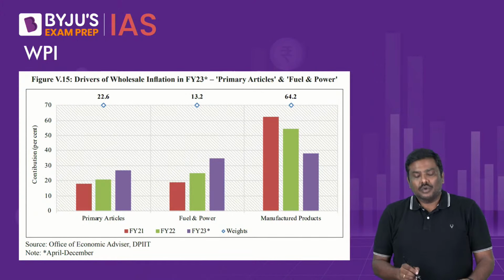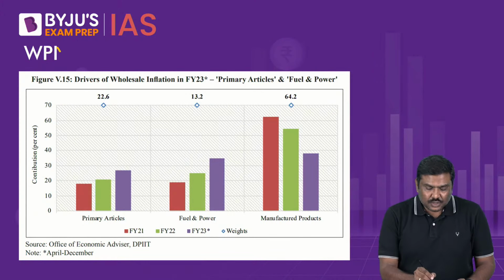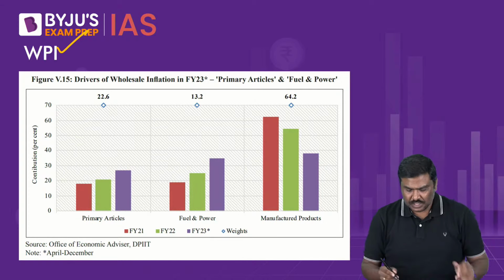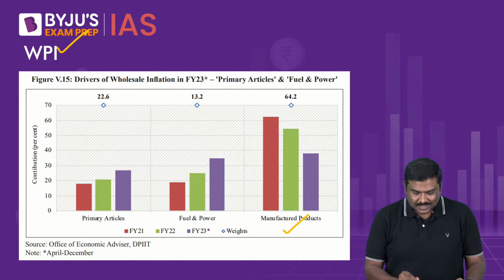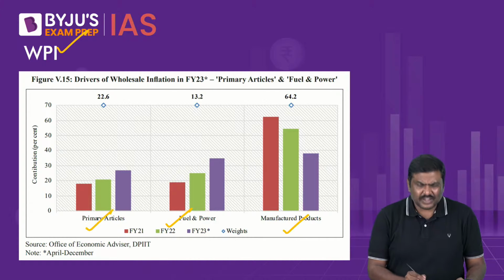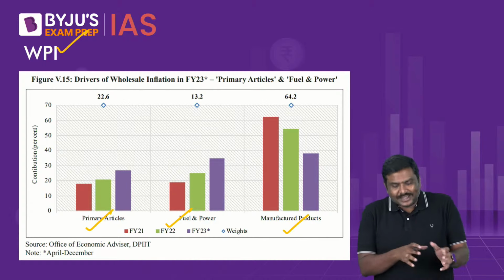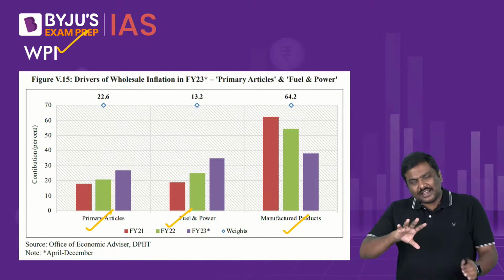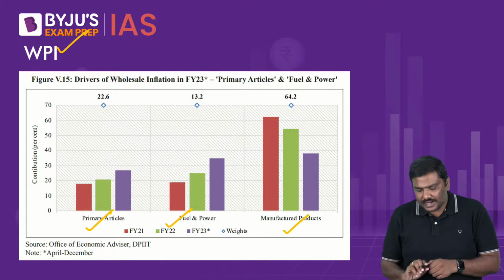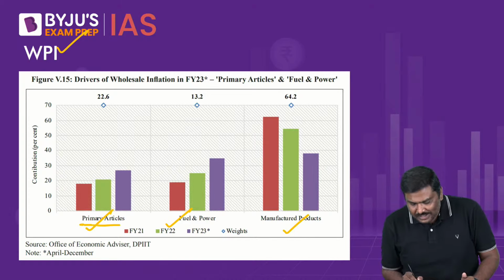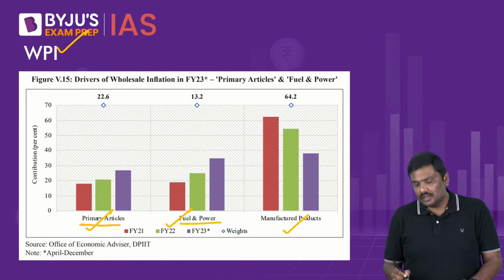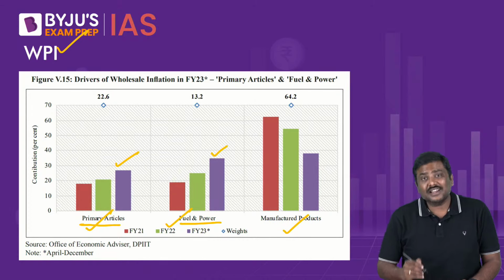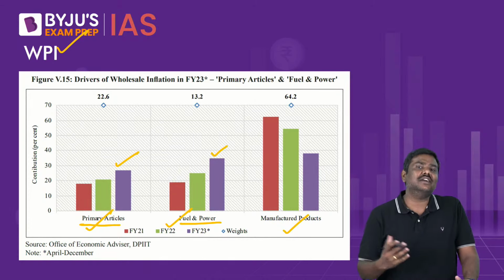Now, what has been the situation in the context of WPI? WPI basically breaks down 697 commodities into three groups: manufactured products, fuel and power, and primary articles. From the comparison given in the table, you can observe that for primary articles as well as fuel and power, the inflation, that is the rise in prices, has been higher.